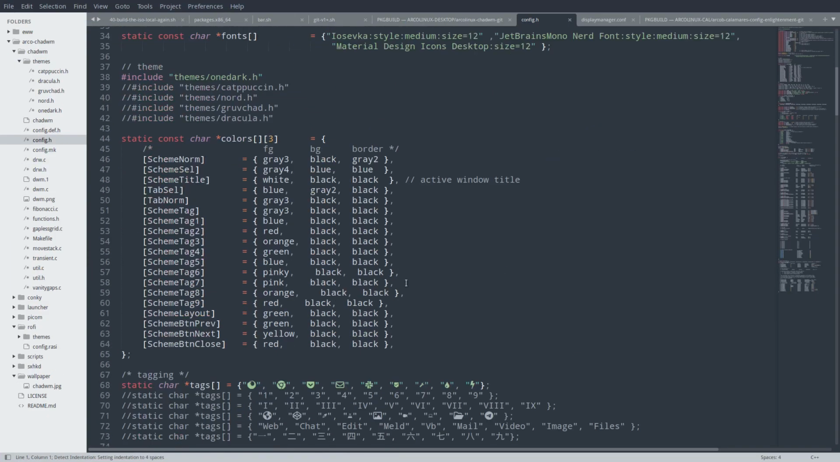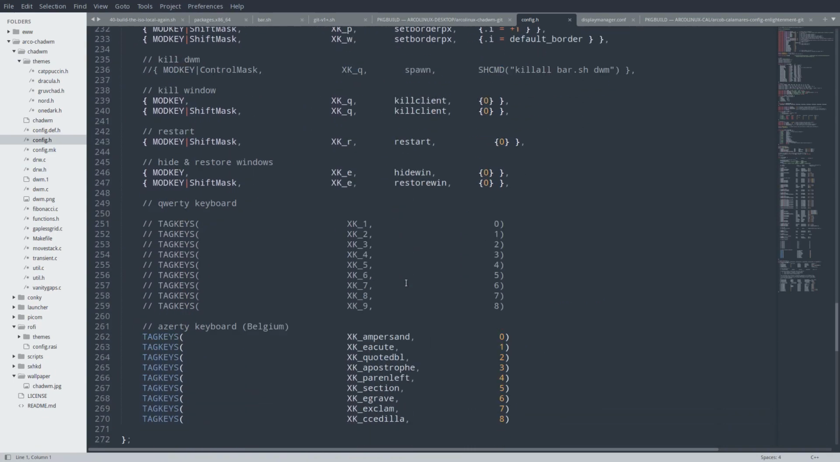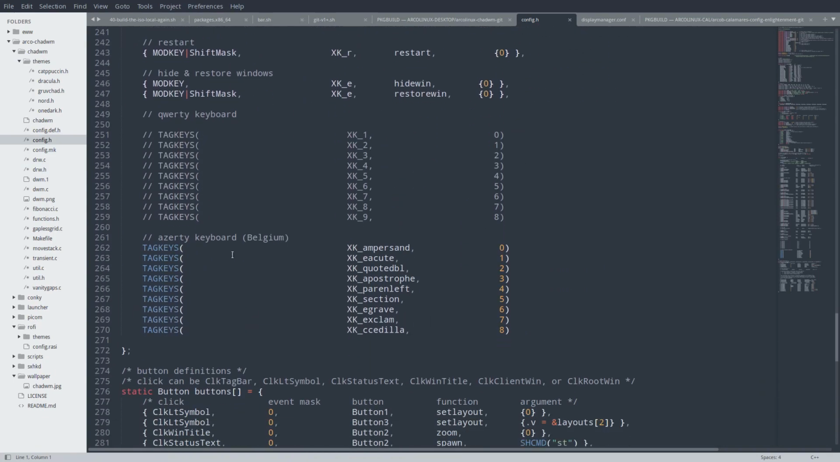And what I've done is looked up the codes for the tag keys. You see, ampersand. So this is the AZERTY from Belgium. There's also an AZERTY from France. That's a little bit different, I think, in the 6 and 8 or something, right? So these are my key bindings.